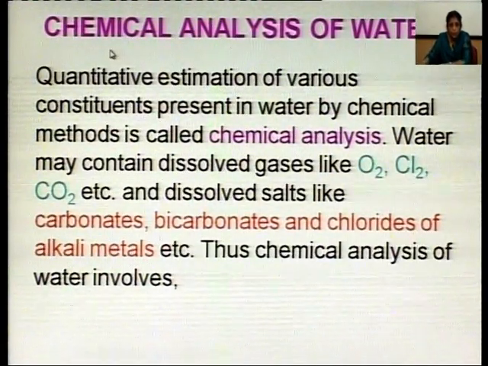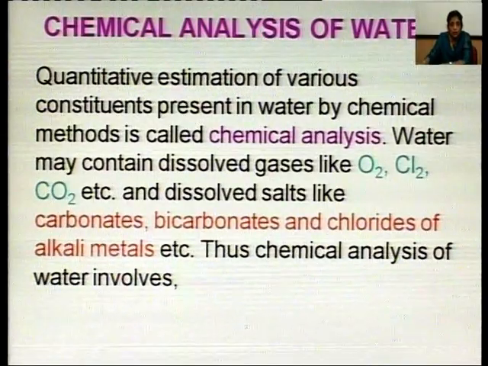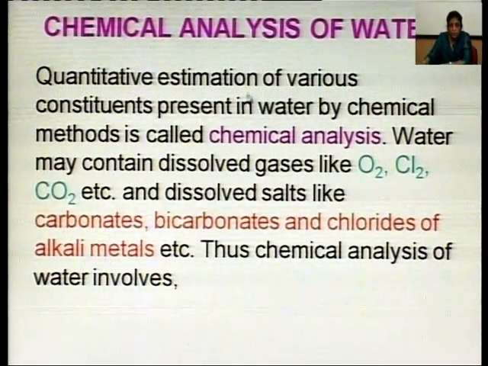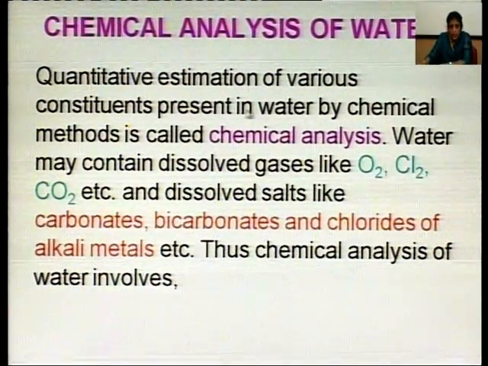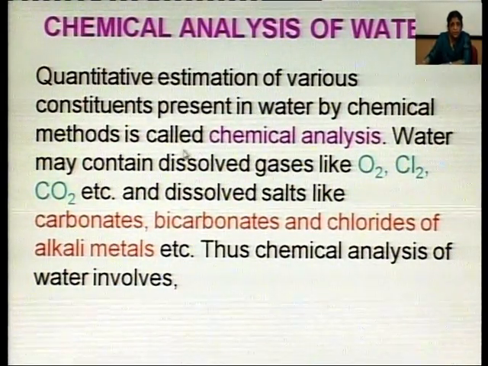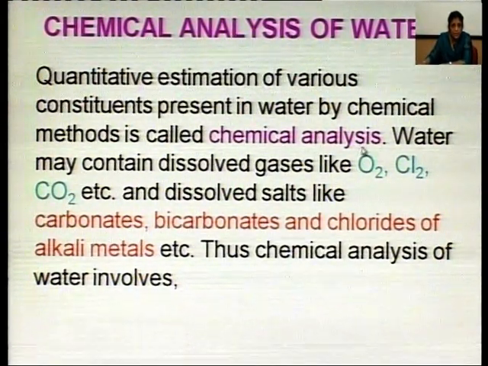Now, we come to chemical analysis of water. Quantitative estimation of various constituents present in water by chemical methods is called chemical analysis.